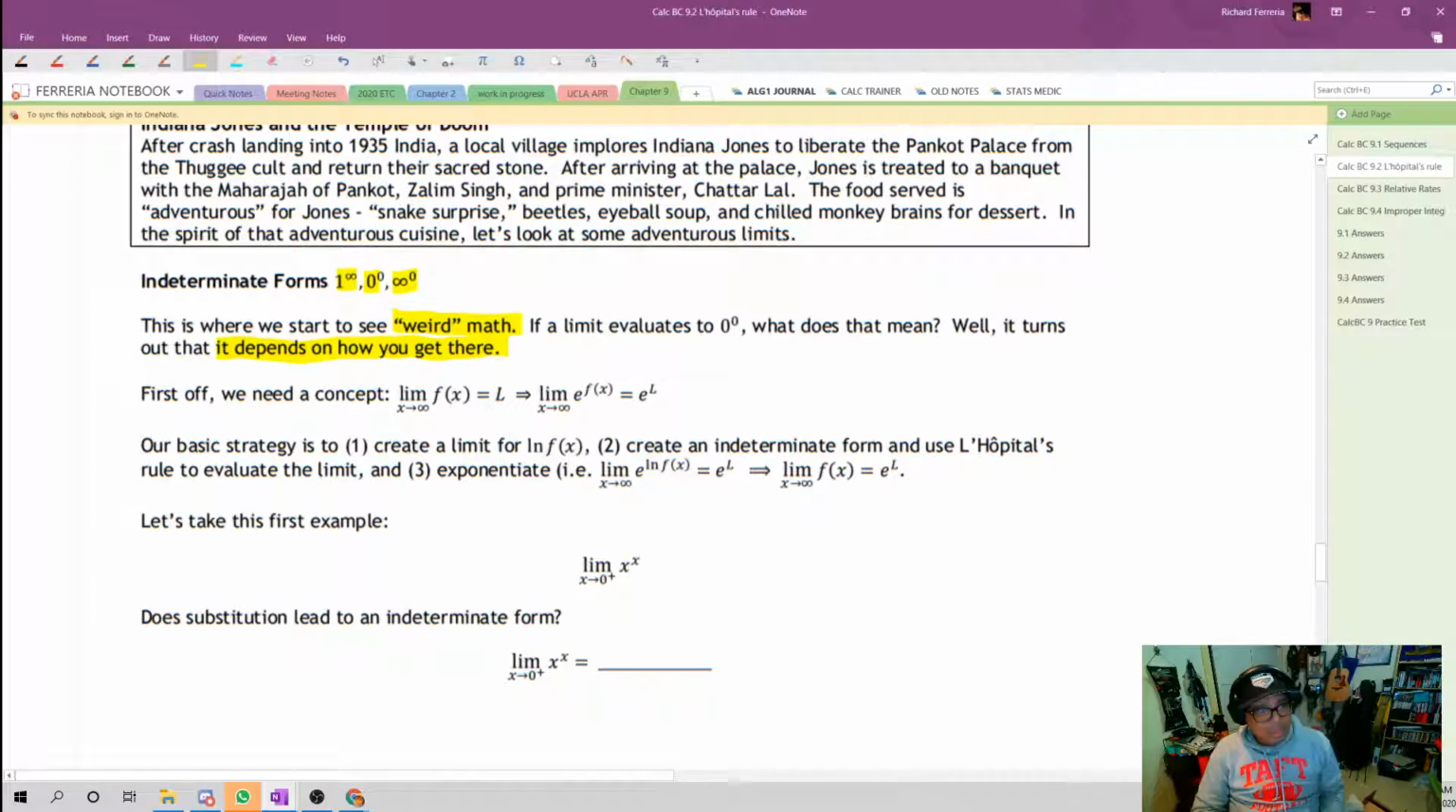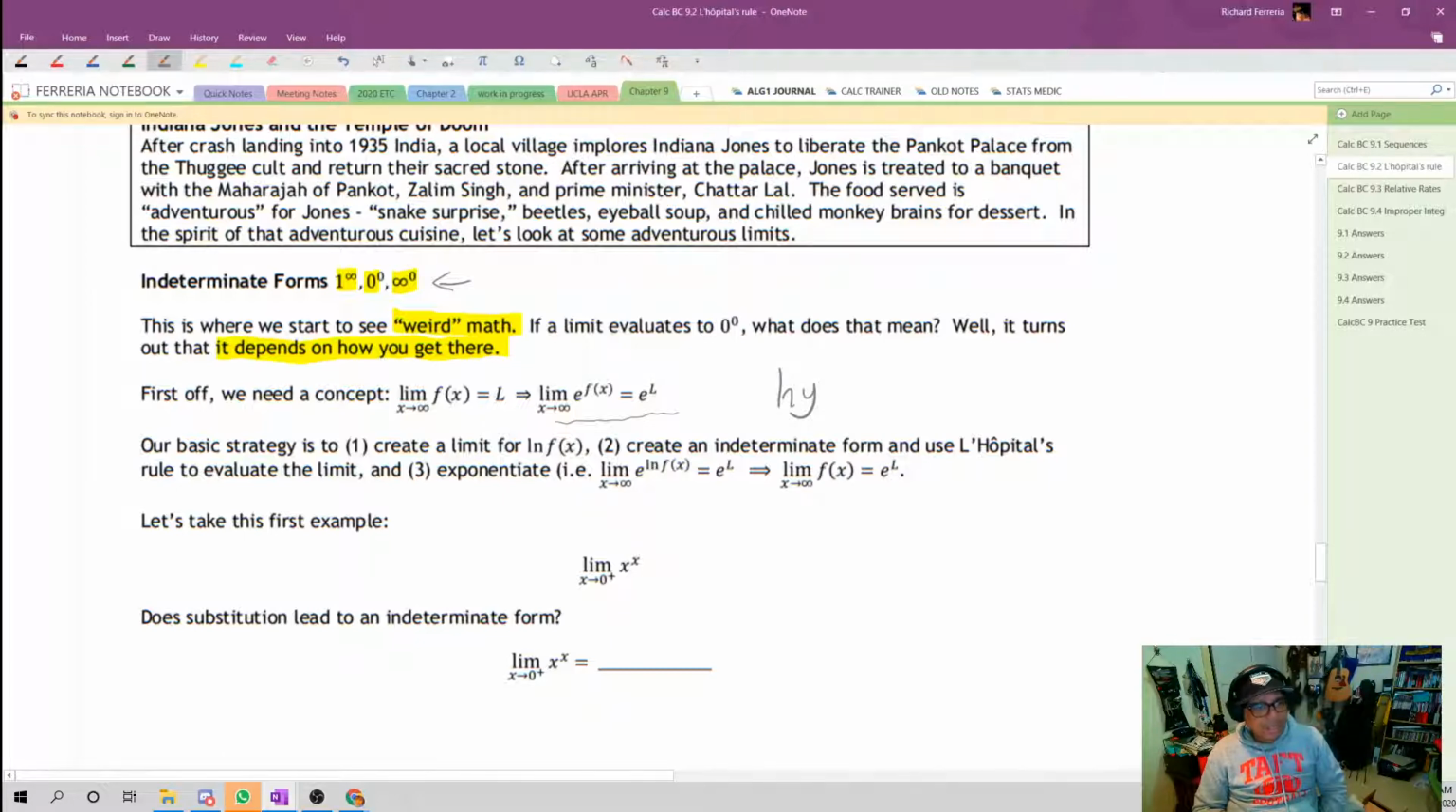So the strategy that we're going to use for these weird indeterminate forms is to, first of all, create a limit for the natural log of f of x. Usually you're going to see me write the natural log of y. We're going to create an indeterminate form and use L'Hopital's rule to evaluate that limit. And this is the classic indeterminate form, 0 over 0 or infinity over infinity. And then we're going to use our brand spanking new concept here, and we're going to exponentiate on both sides to find a limit for f of x.